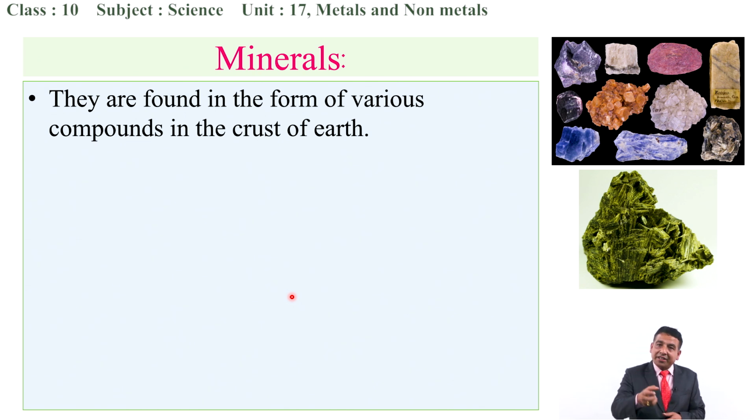Generally, they are taken from the crust of the earth. I think you are all familiar with the different parts of the earth, the crust, through which we can easily take out the materials or substances. These are called the minerals, through which we can easily extract the pure form of the metals.